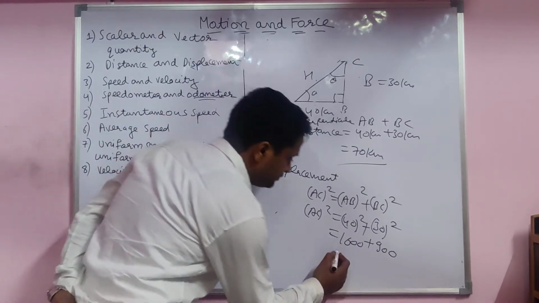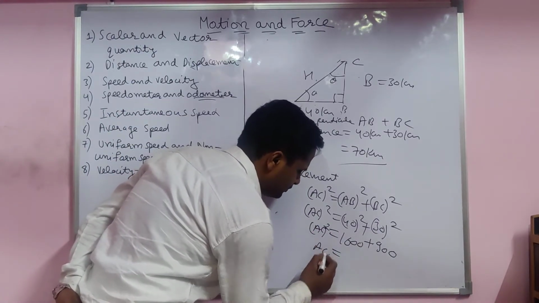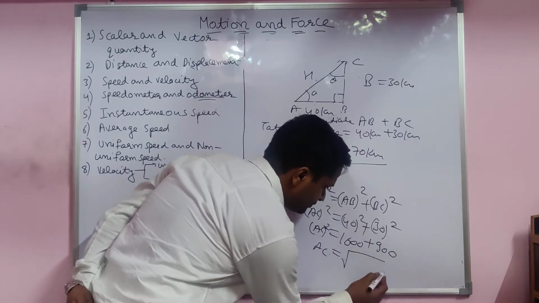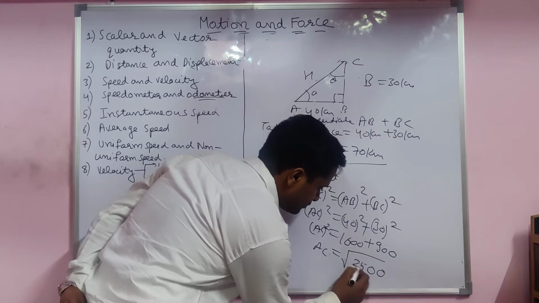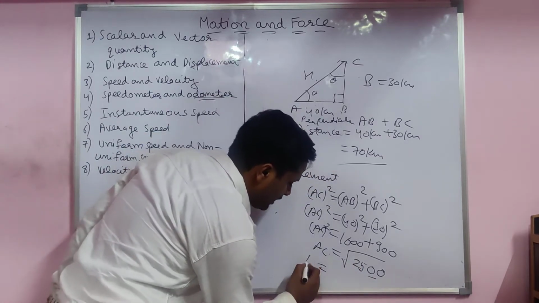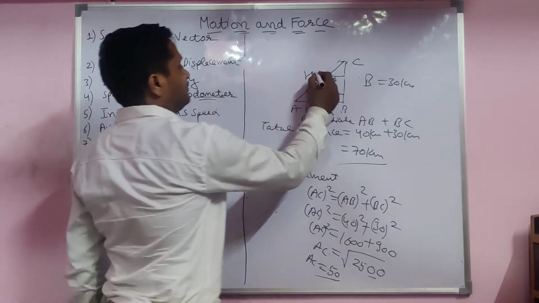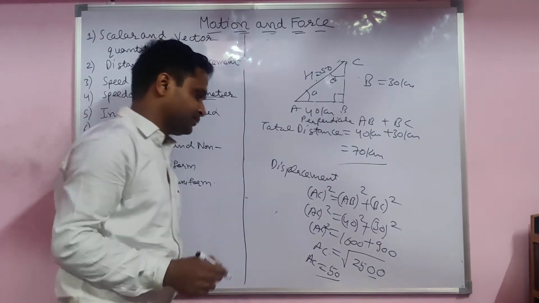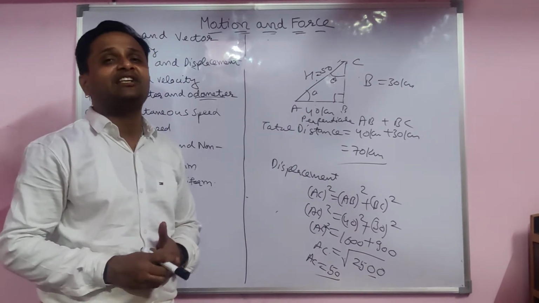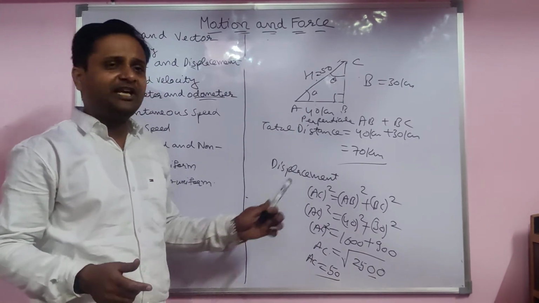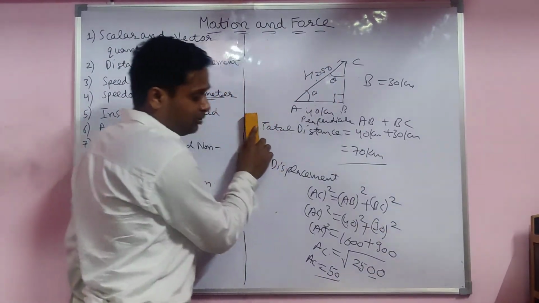Then you take the under root. So the answer is AC equals 50. Very easy, students. So this is a way to find the shortest path. Displacement is AC. A very easy and interesting example, students.